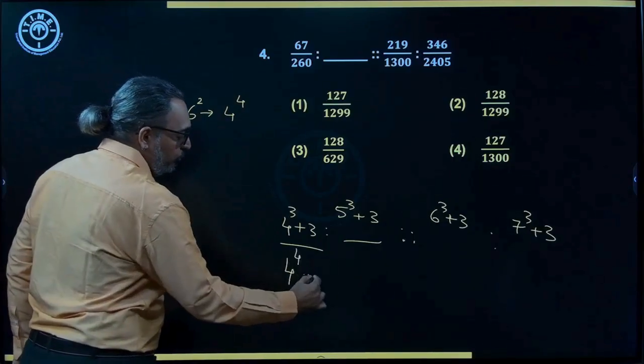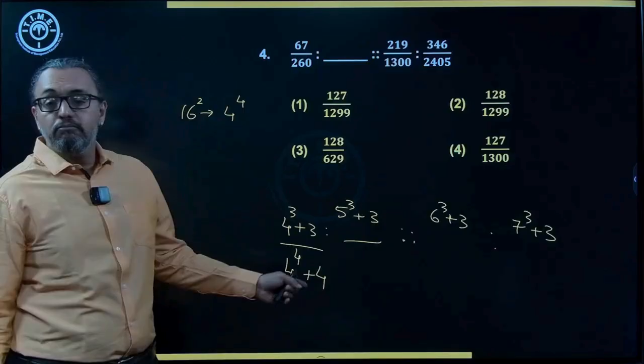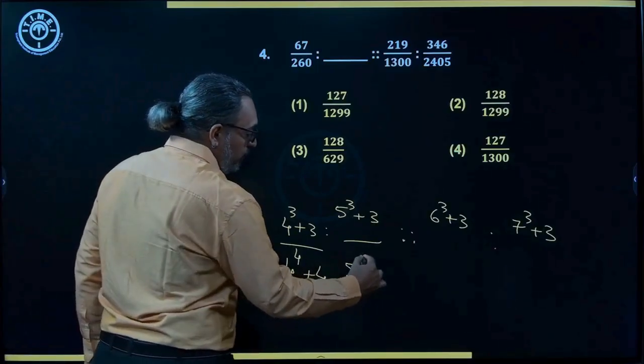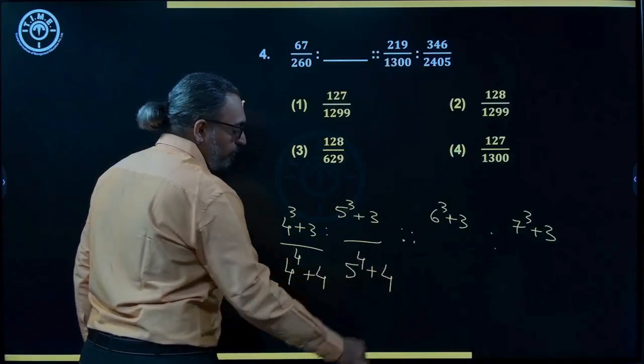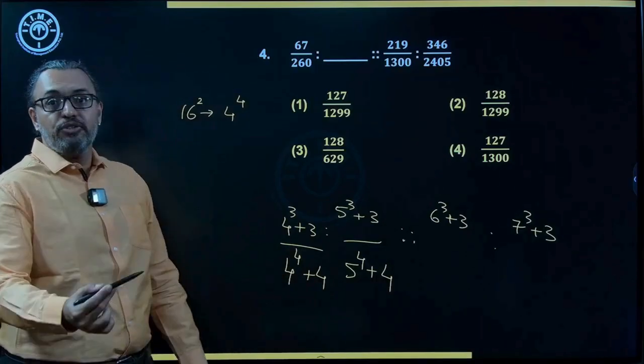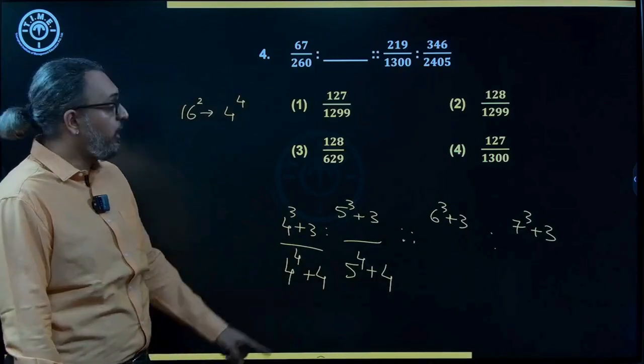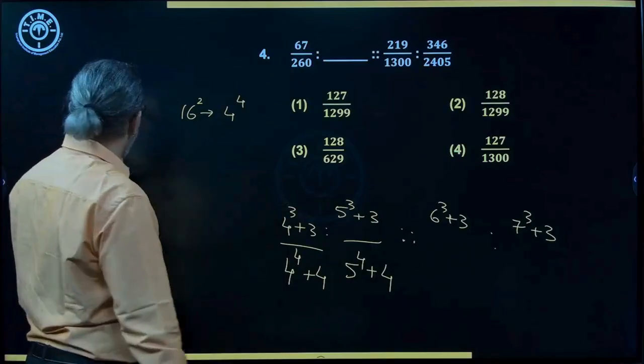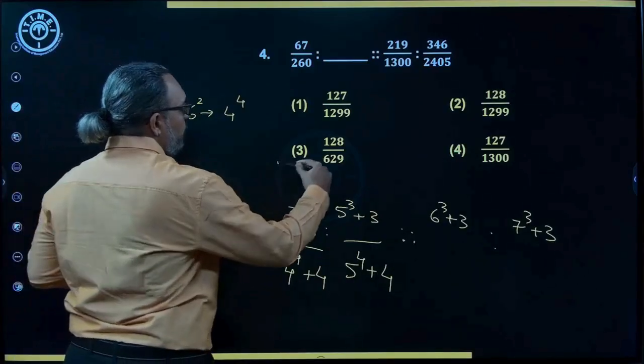So I'll write 4 power 4 plus 4. So then my answer should be 5 power 4 plus 4. 5 power 4 is nothing but 25 square. 625 plus 4, 629. Yes, I do have it. So that should be more than sufficient for me to pick an answer.